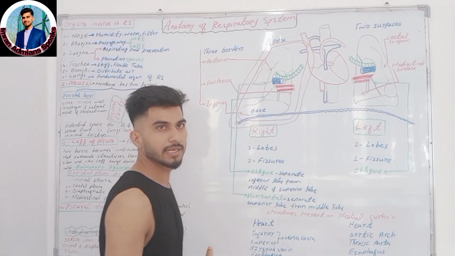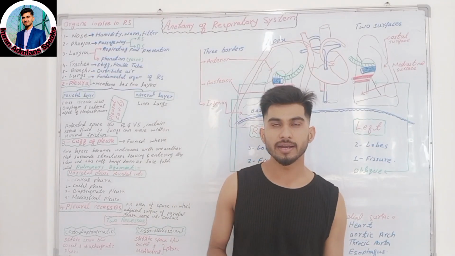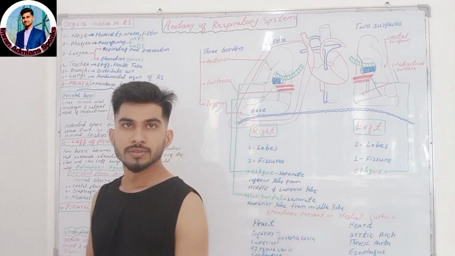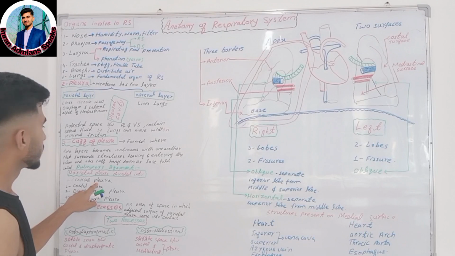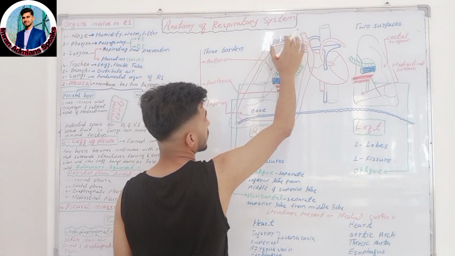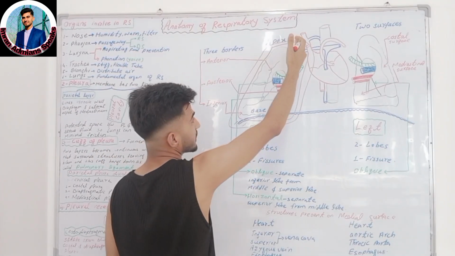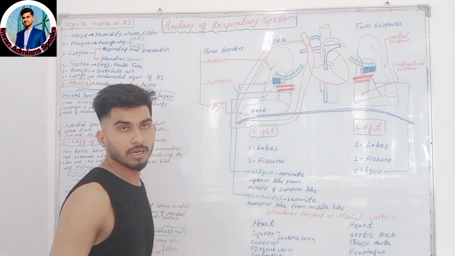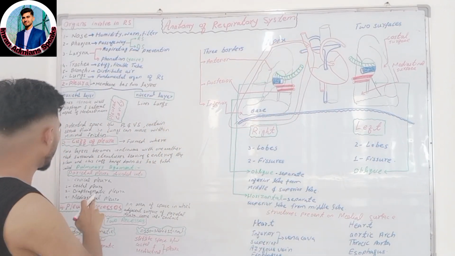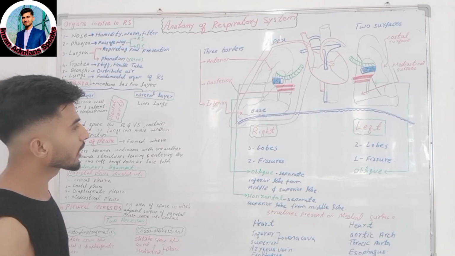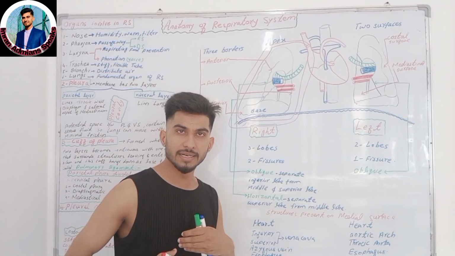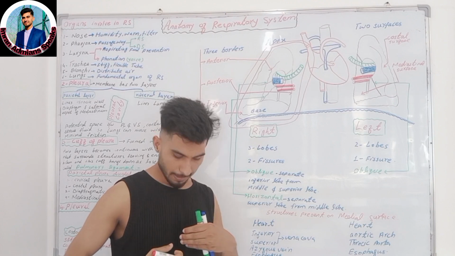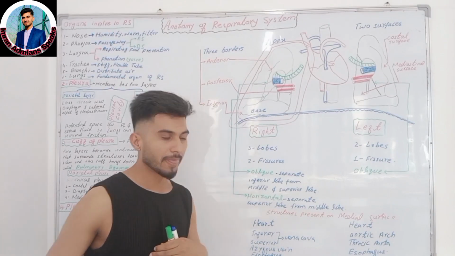So for the purpose of description, the parietal layer is divided region-wise. So the parietal layer is divided into the cervical pleura. Cervical pleura is a dome-shaped pleura which covers the cervical extension of the pleural cavity. Okay. And costal pleura. Costal pleura covers the ribs, costal cartilage, intercostal cartilage, and the back of the sternum.